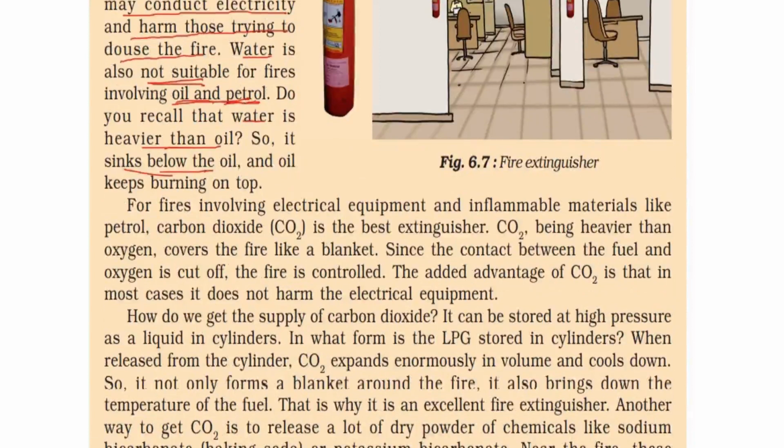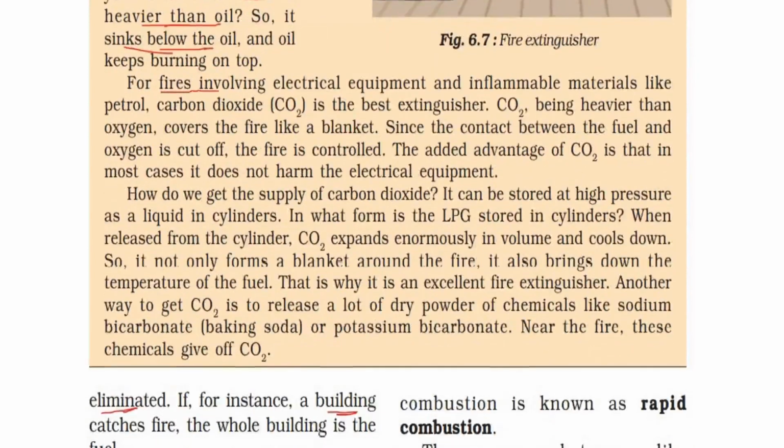So for fires involving electrical equipment and inflammable materials like petrol, carbon dioxide is the best extinguisher. Why? Because carbon dioxide, being heavier than oxygen, covers the fire like a blanket. Since the contact between the fuel and oxygen is now cut off, the fire is controlled.